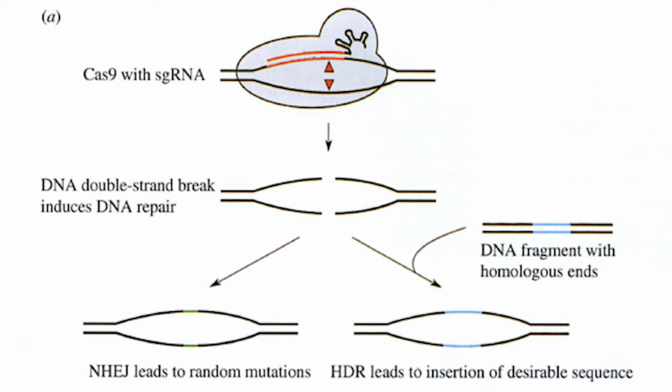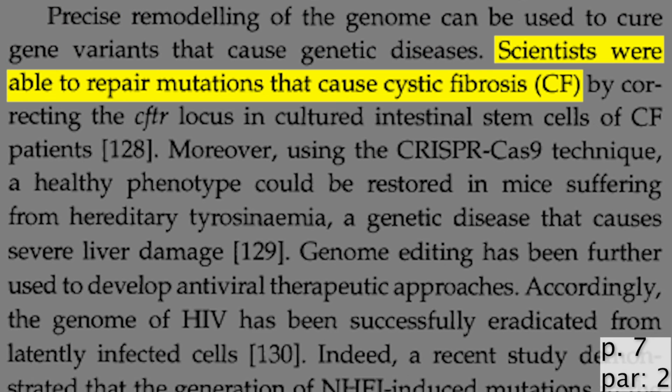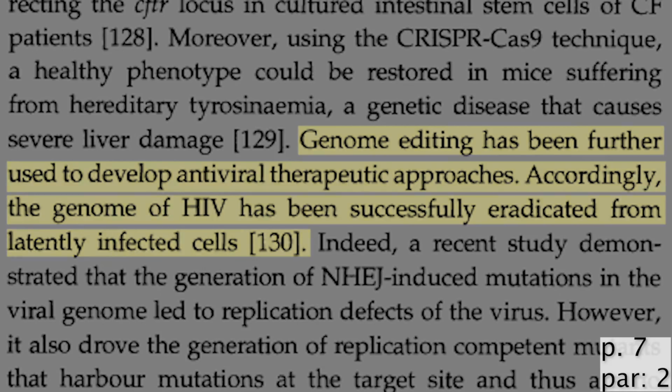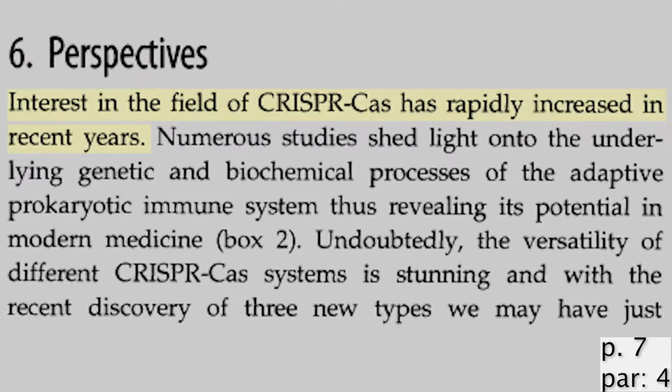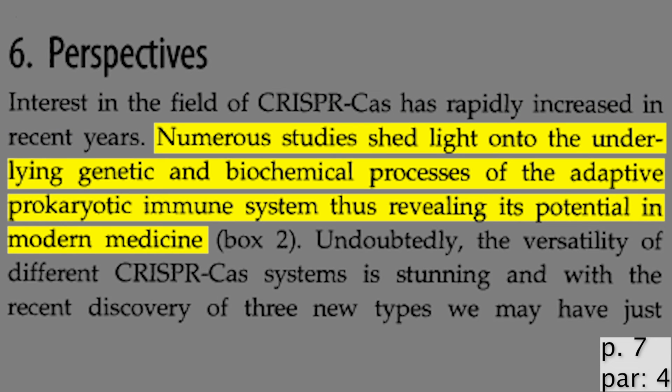The applications of this new technology are astounding. Precise remodeling of the genome can be used to cure genetic diseases. Scientists were able to repair mutations that cause cystic fibrosis, as well as fight against HIV and cancer. Interest in the field of CRISPR-Cas has rapidly increased in recent years. Numerous studies shed light into the underlying processes of the adaptive prokaryotic immune system, revealing its potential in modern medicine.